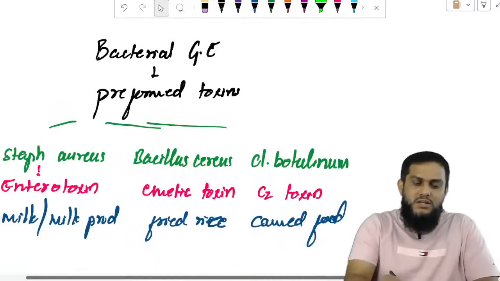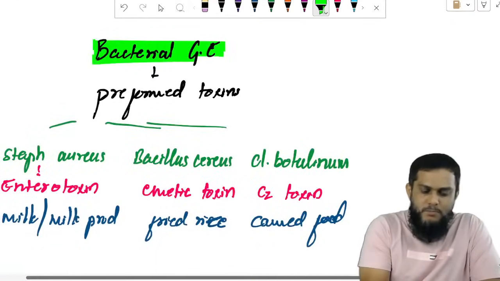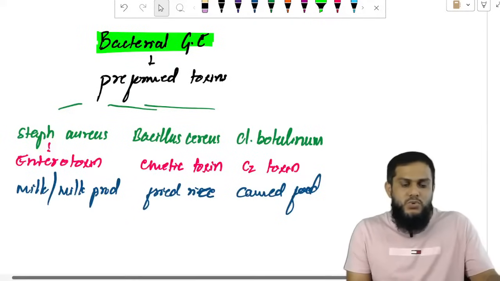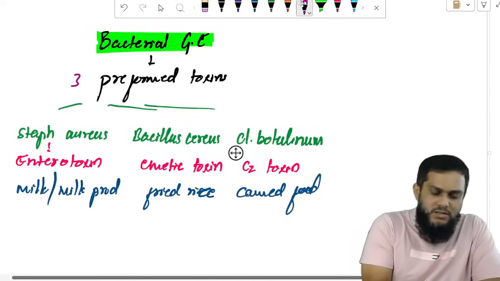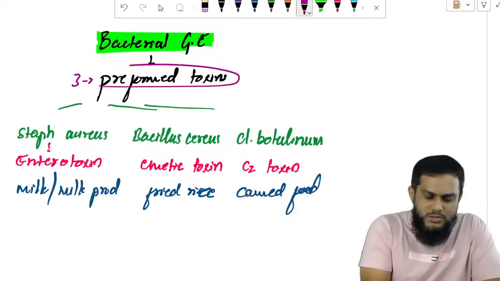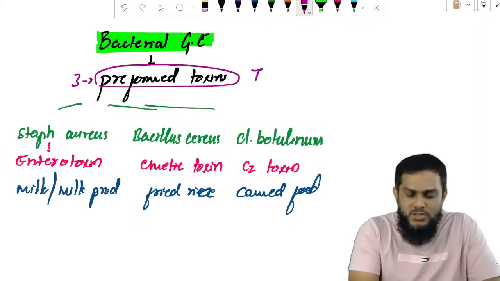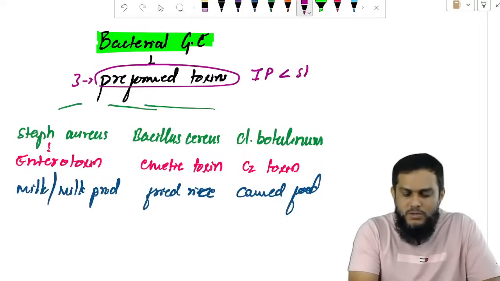So moving on to bacterial gastroenteritis. There are many bacteria that cause gastroenteritis, but there are only 3 bacteria which produce preformed toxins. Preformed toxins, toxins are already formed. Because toxins are already formed, incubation period is short.